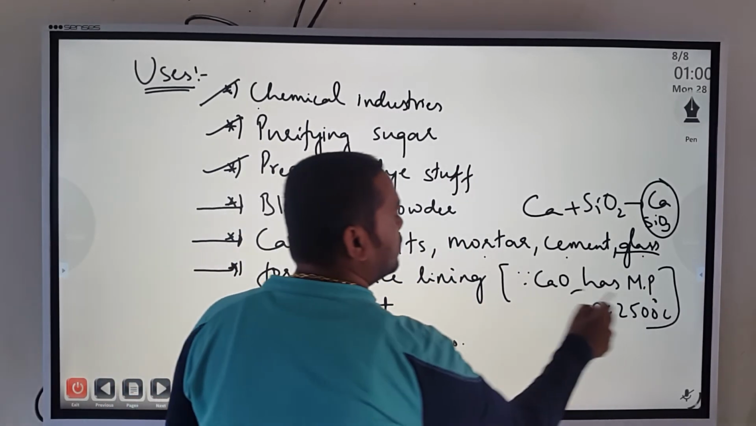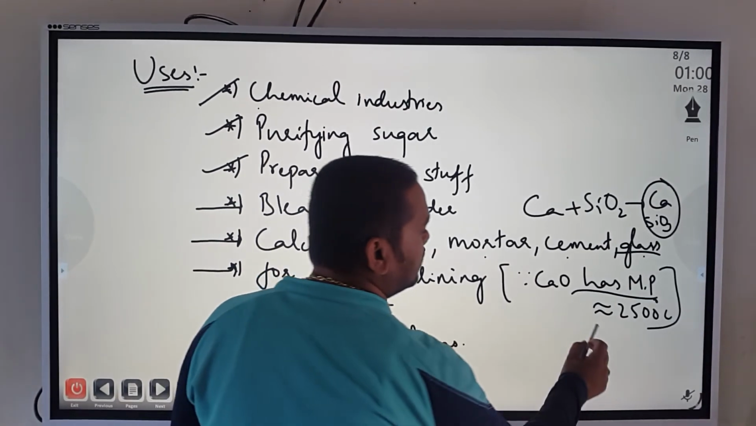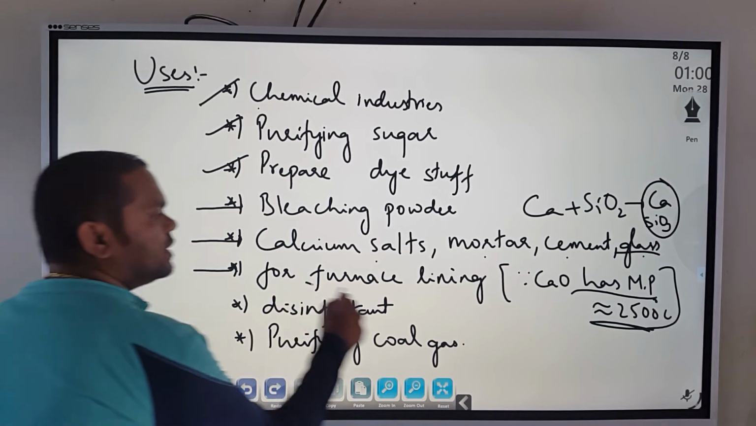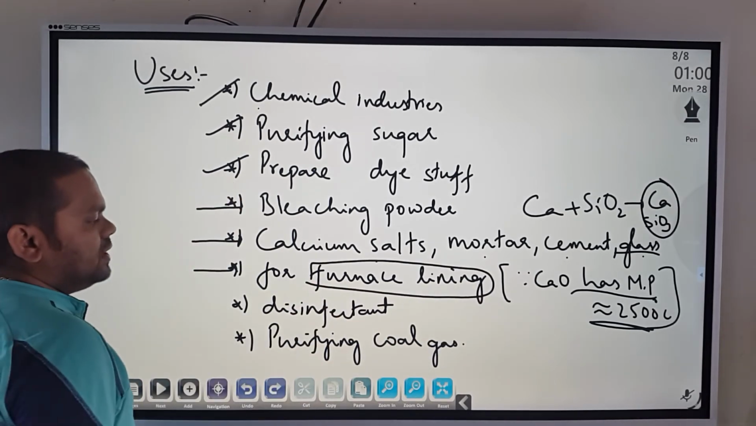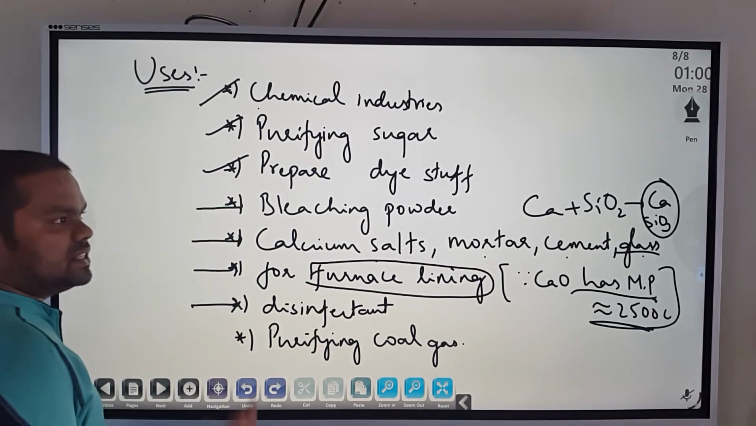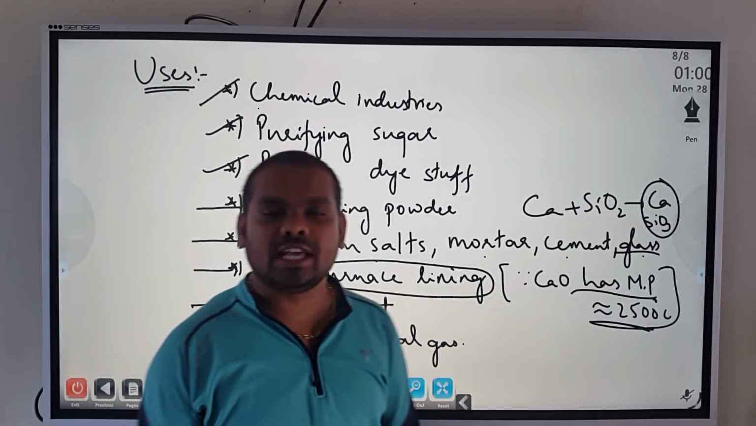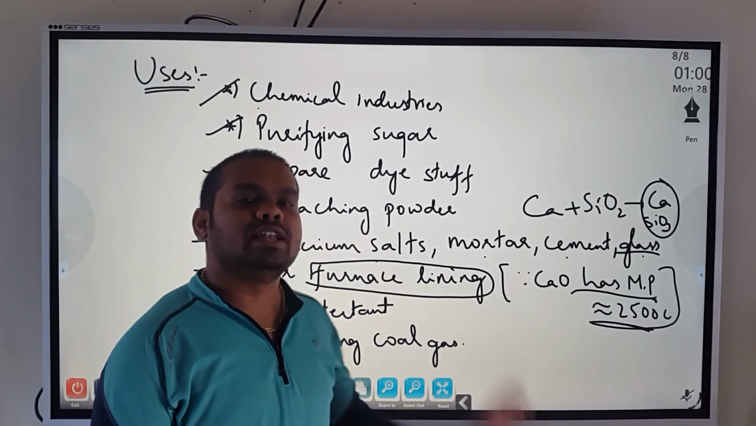So calcium oxide has a high melting point, approximately 2500 degrees Celsius. So that's why it is used as what? Furnace lining. Then it is used as a disinfectant, as I said, and it is used in purifying coal gas. So in coal gas purification also we use calcium oxide.